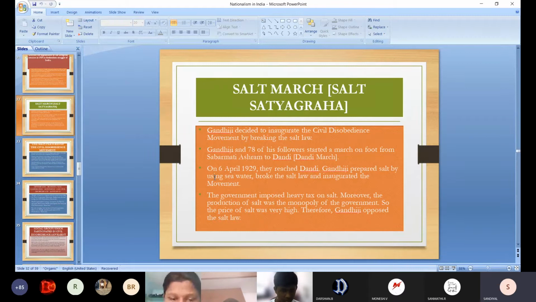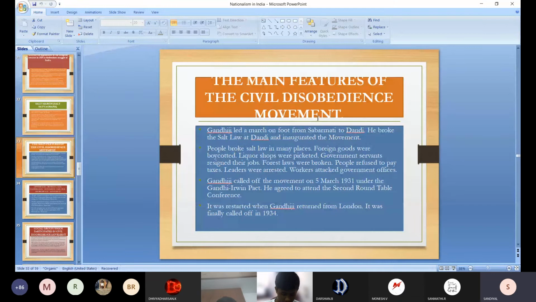78 followers marched from Sabarmati Ashram to Dandi. On 6th April 1929, they reached Dandi, and after reaching Dandi, they boiled the salt and broke the salt law. The British had imposed a heavy tax on salt, and they wanted to oppose and abolish it. What are the main features here? Gandhiji led a march on foot from Sabarmati to Dandi. He broke the salt law at Dandi and inaugurated the movement. Inaugurated means started the civil disobedience movement.